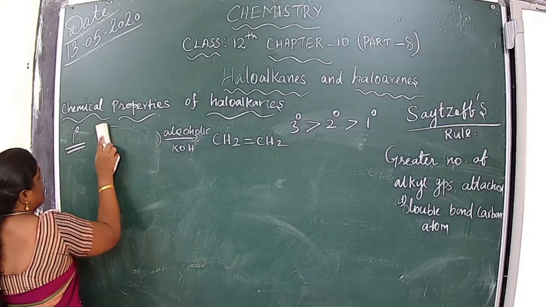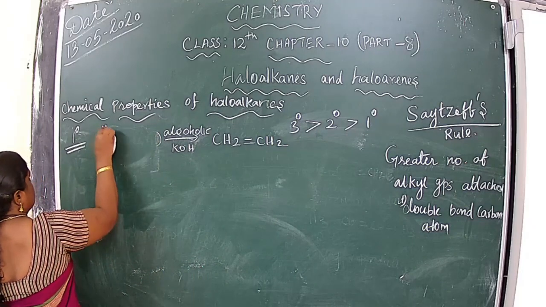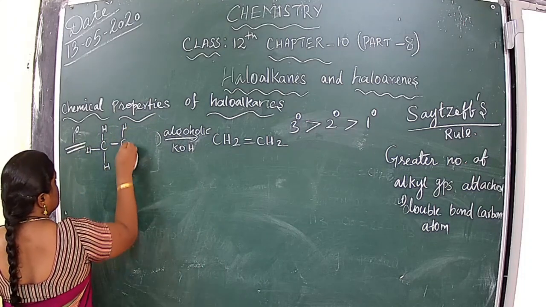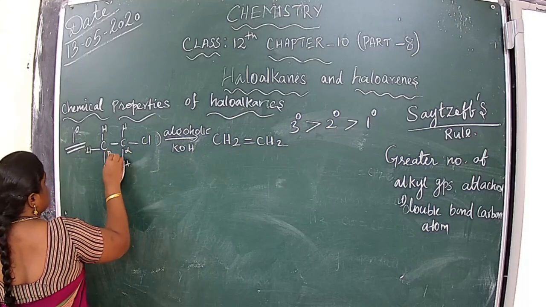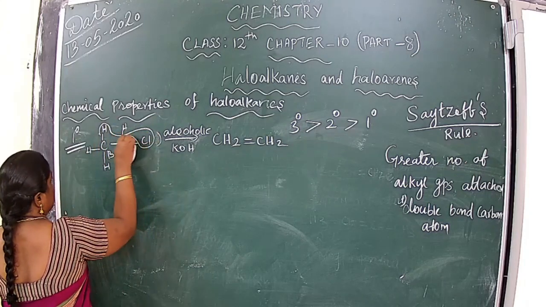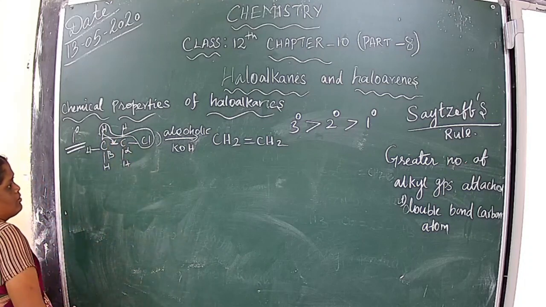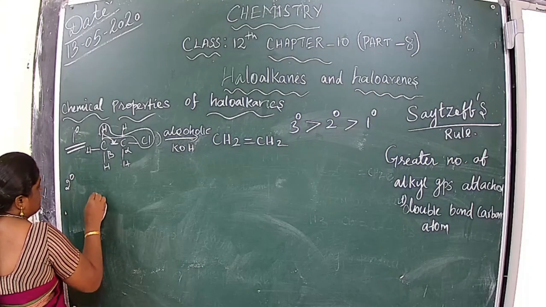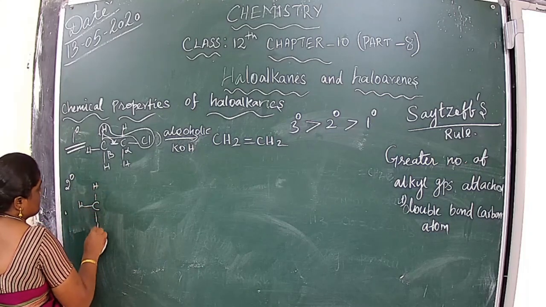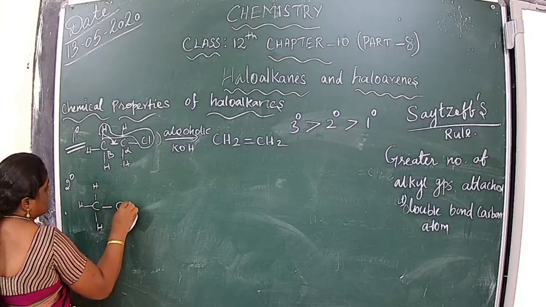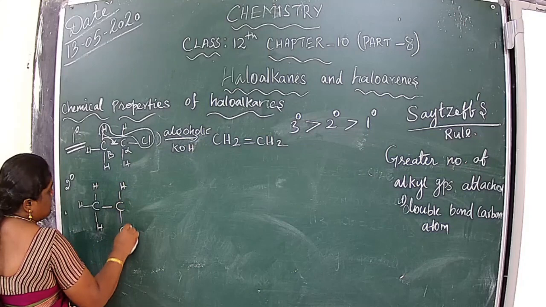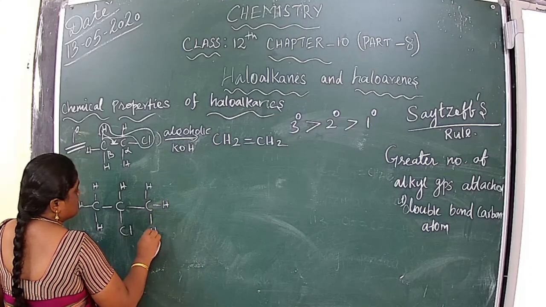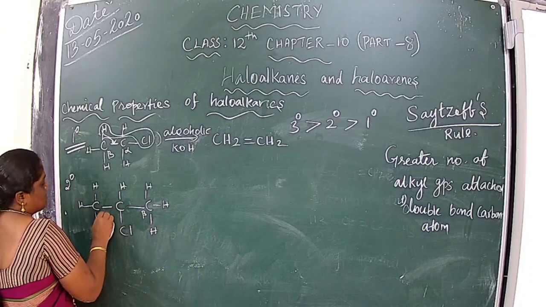Clear? Listen. CH3CH2Cl. This is alpha, this is beta. From this carbon, the hydrogen is removed, then it becomes a double bond. Ethene. Then secondary, you can see CH3CHClCH3. This is also beta, this is also beta. Then we only get the same product.